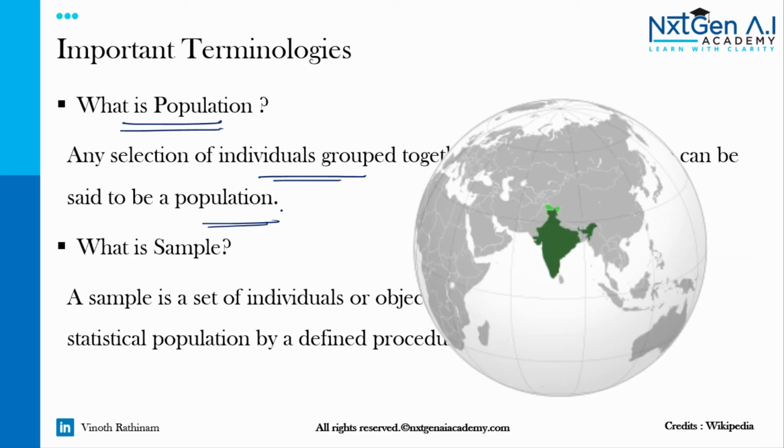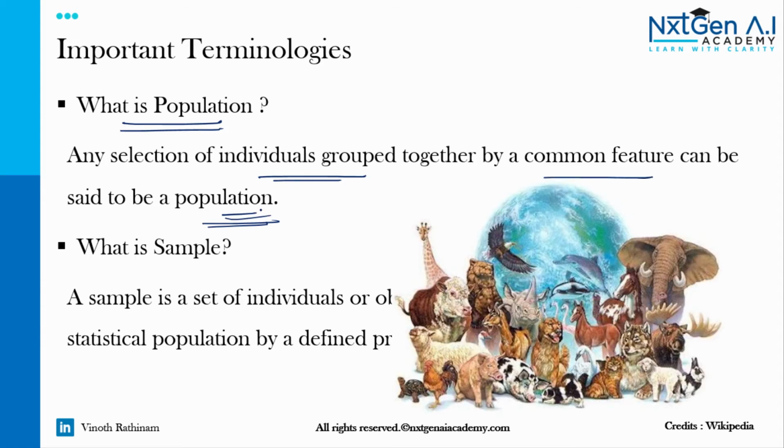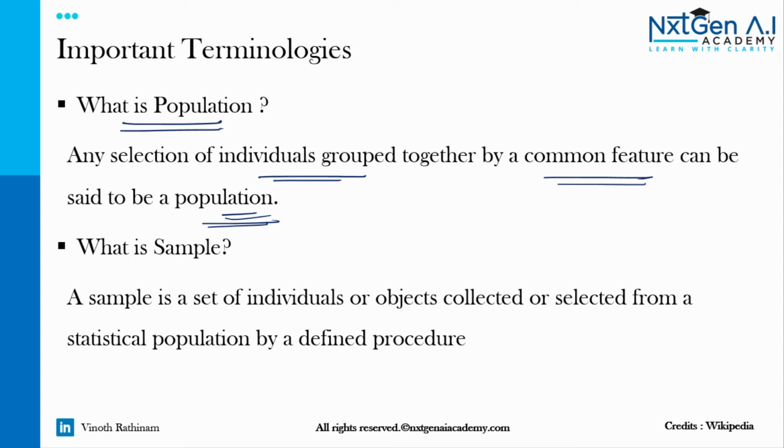If you say the population of India, it means every person in India is counted. We are not going to leave anyone. It's like everything counted. Then what is the population of animals? Like that, when you say population, it means everything.